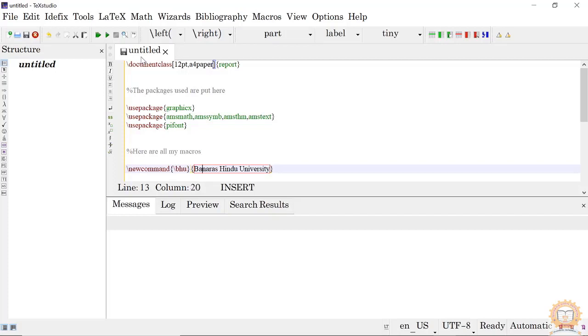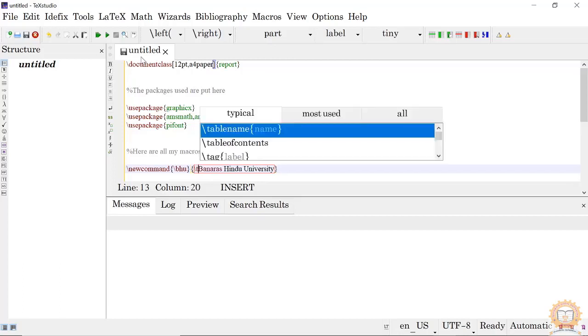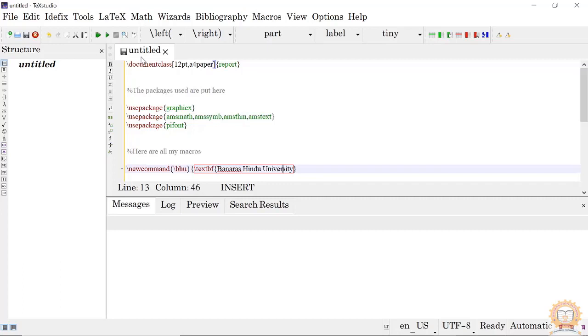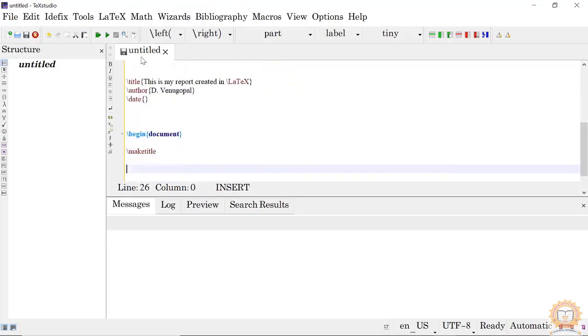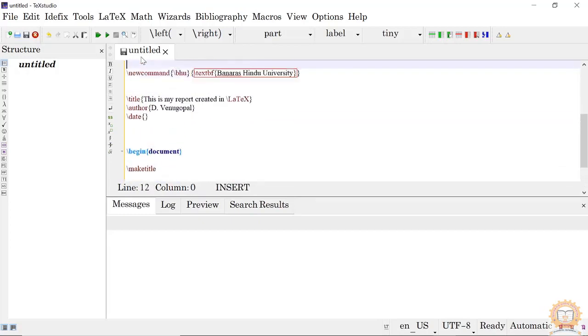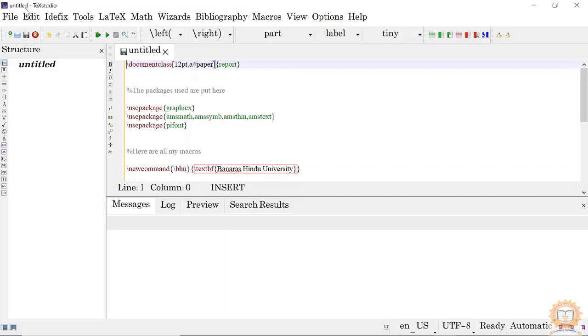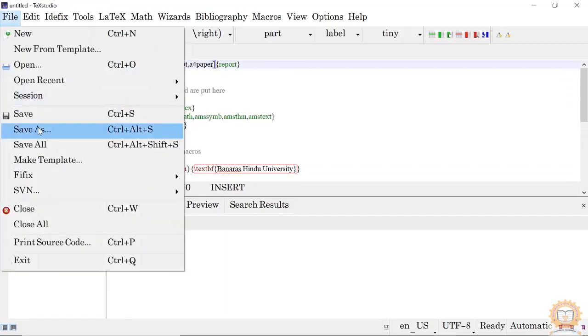Suppose I want to put this Banaras Hindu University always in boldface. I will just put textbf and like this. Now save this file, save as.